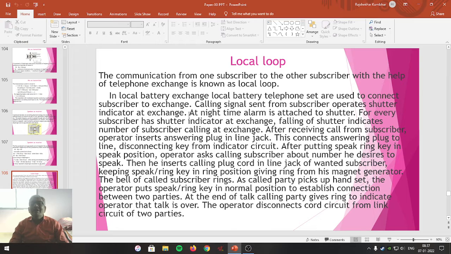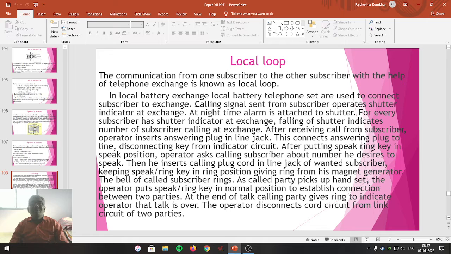Means our handset is connected to the telephone exchange through a shutter connected with the lamp, and it is connected with the bell, which is going to give some indication to the person who is operating the telephone exchange. So from that point of view, we are discussing now.